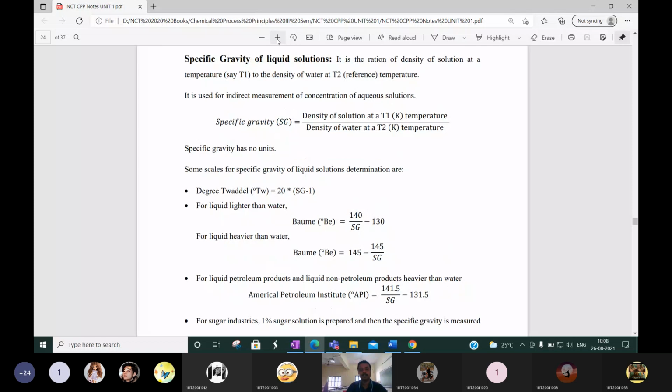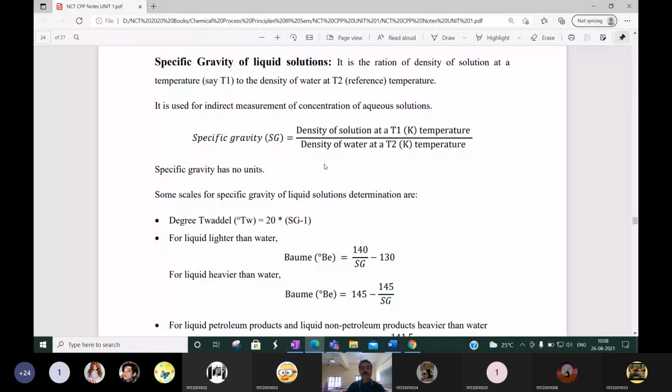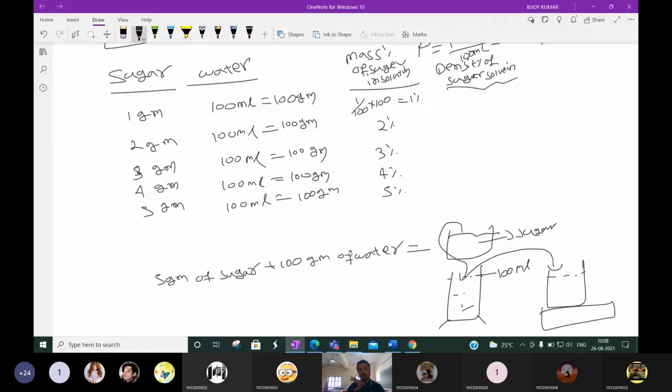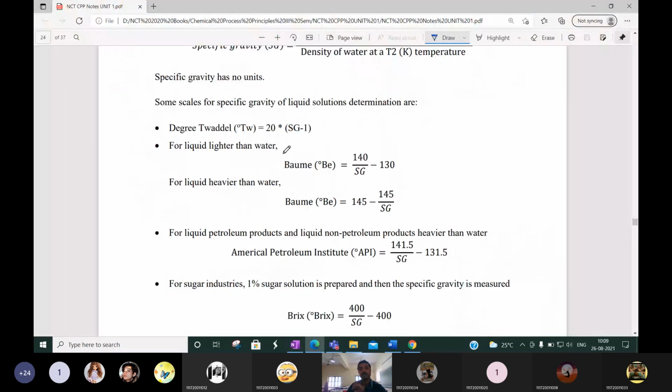So this is the notes. How to calculate the specific gravity of solution. There are different types of units. These are the concepts. When you go to any industry, they accept these. Without this concept, in an interview at a very good company, they will ask these concepts also. If you are not interested, then I will not discuss. All this will not come in the examination. So what will come in the examination is this one.